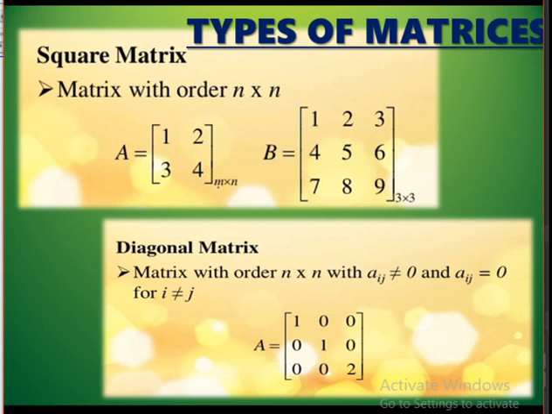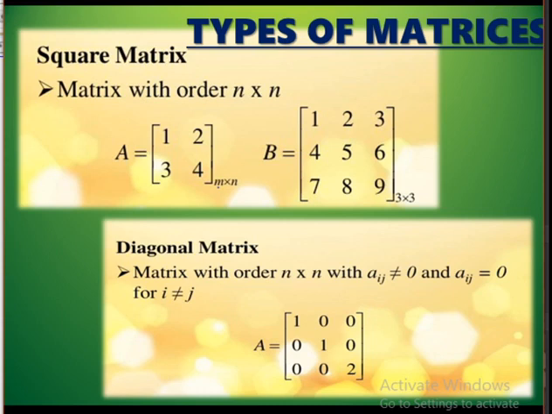See the first matrix A, it has 2 rows and 2 columns, therefore the dimension is 2 by 2. And the second matrix B has 3 rows and 3 columns, so the dimension or order is 3 by 3. Therefore these 2 matrices are called square matrices.